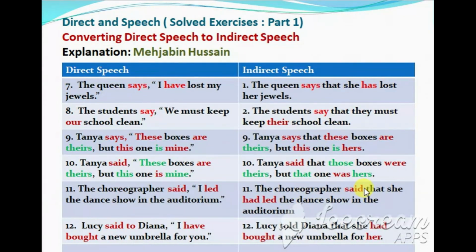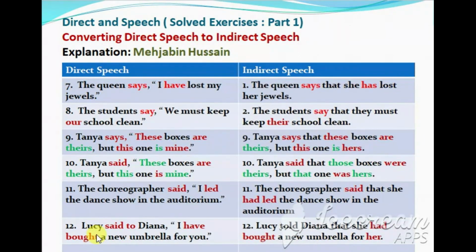The choreographer said that she had led the dance show in the auditorium. Here we don't know the gender of the choreographer, so you can also use he. The choreographer said that he had led the dance show in the auditorium. Both are correct.